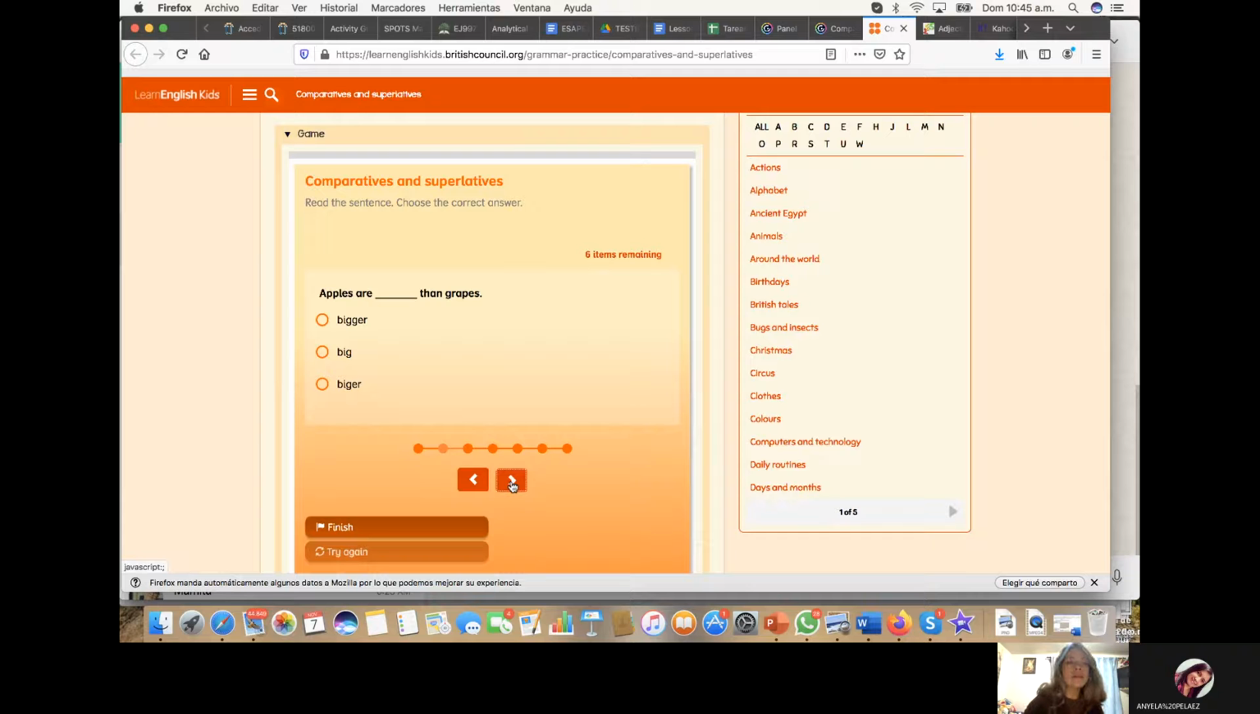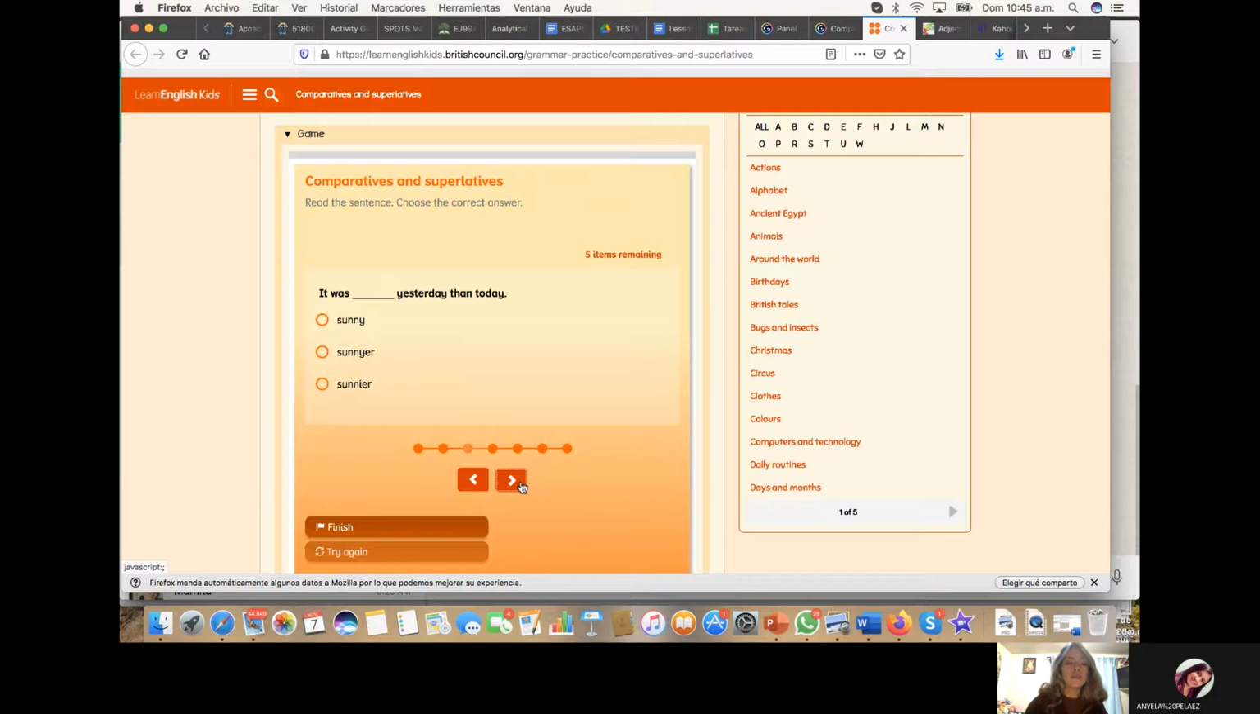Second, apples are bigger than grapes. Okay, we have three options. The second one, remember, is not going to be because it's an adjective without the structure of comparative or superlatives. And remember, this is a comparison of inequality. So we have bigger with one G or bigger with two. But remember, if it's short and it's a vowel and then a consonant, we have to double the last consonant, and it will be double G in this case. So the first is going to be the answer.